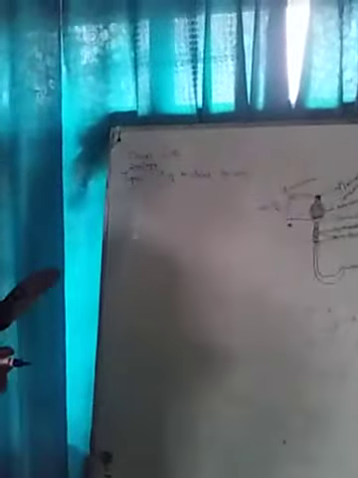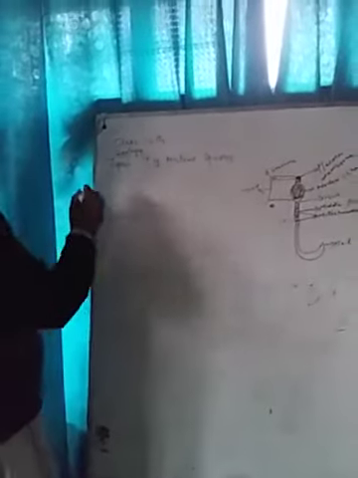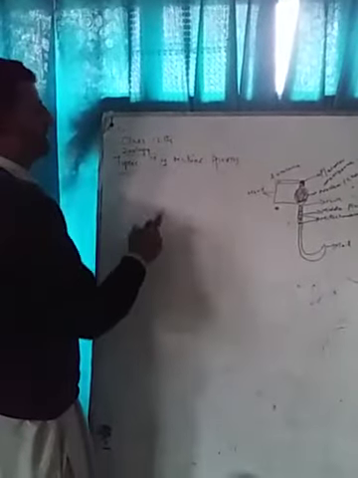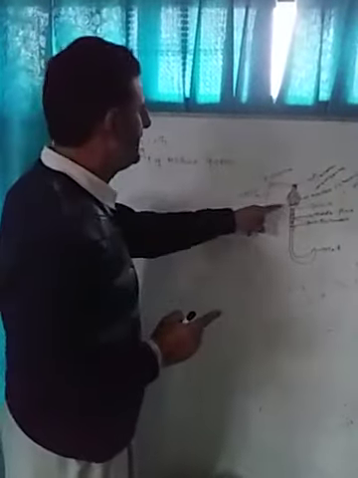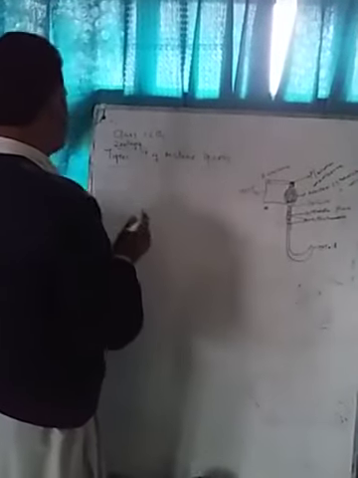In this way, a mature sperm is divided into three main parts.